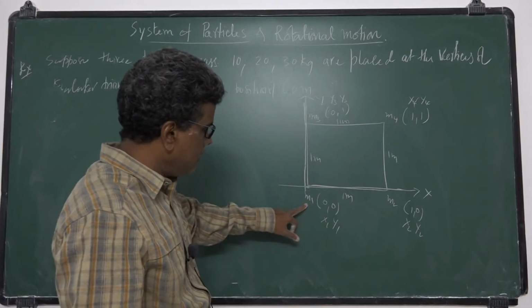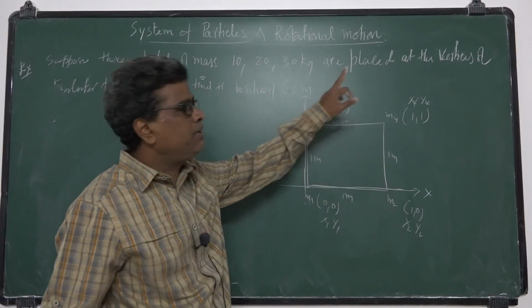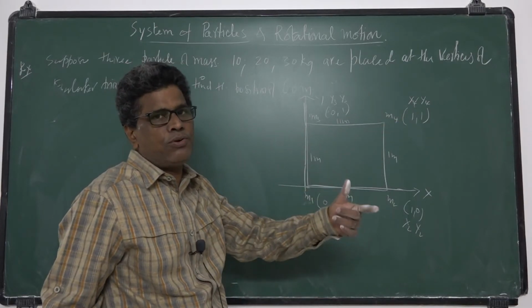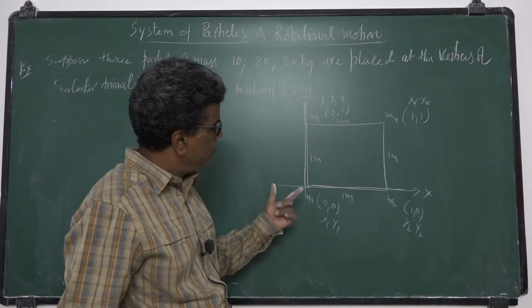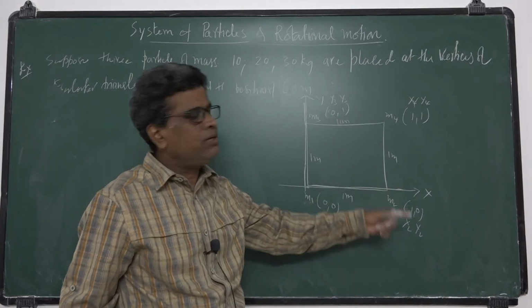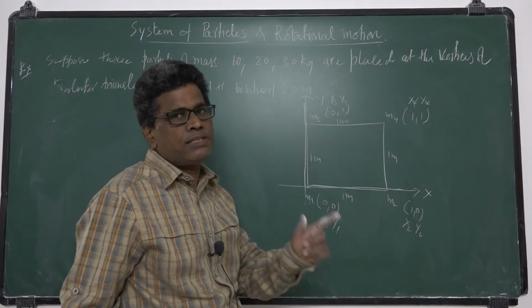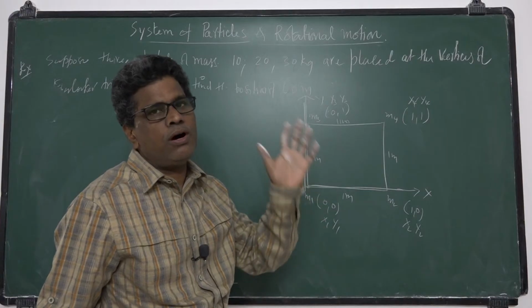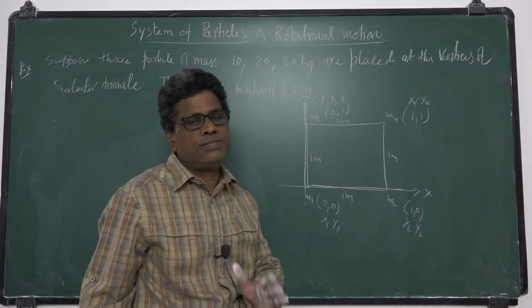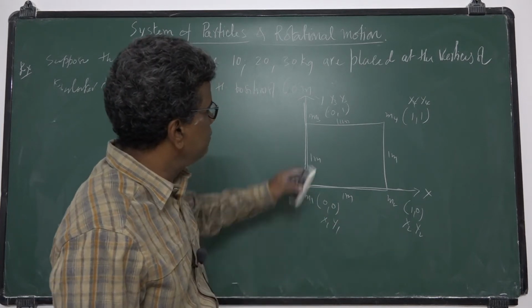How do we calculate it? M1 x1 plus M2 x2 plus M3 x3 plus M4 x4 by M1 plus M2 plus M3 plus M4. You will get XCM. Similarly, you will get YCM. Clear? M1 y1 plus M2 y2 plus M3 y3 plus M4 y4 by M1 plus M2 plus M3 plus M4, and so on. So we can calculate the center of mass for a system of particles by using these formulas.